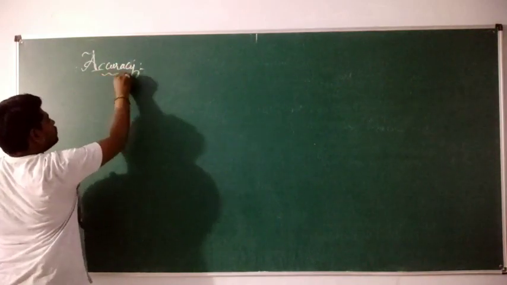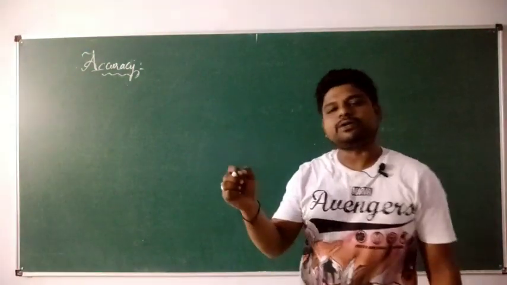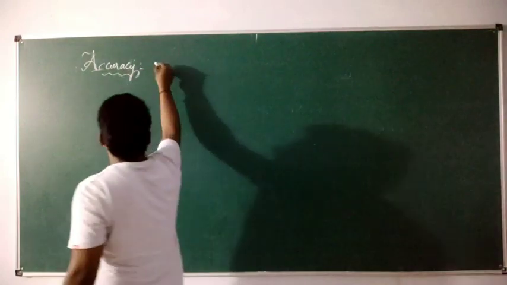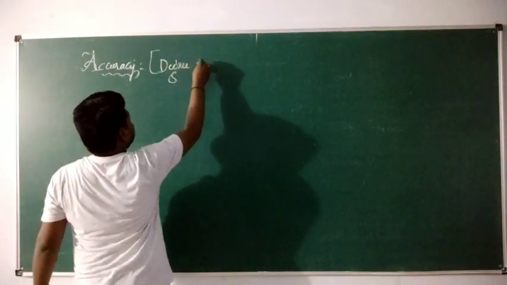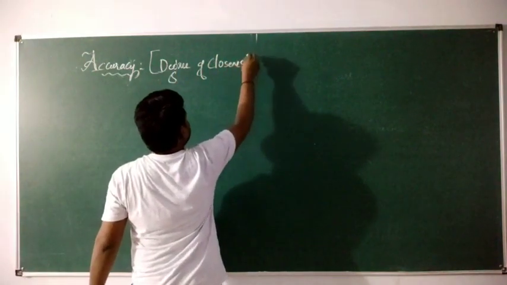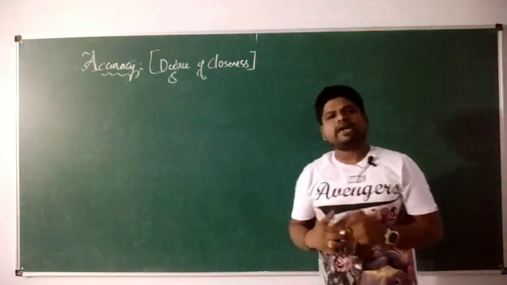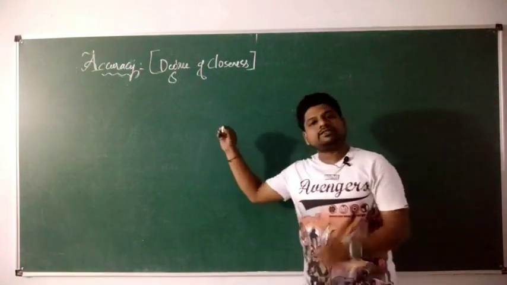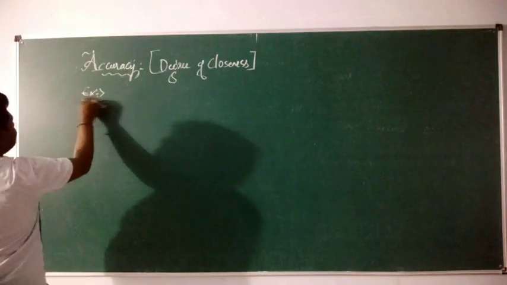Accuracy. So how are you going to understand accuracy? What actually is accuracy? See, accuracy is nothing but the degree of closeness. Let us understand this accuracy in a detailed manner. For this, let us take an example. What example am I going to consider?